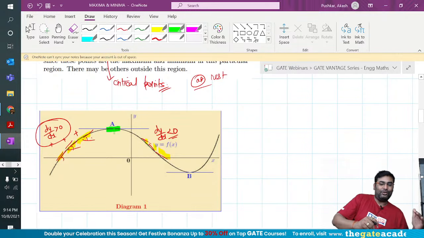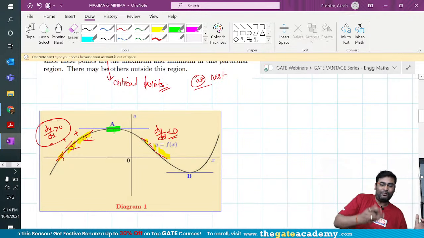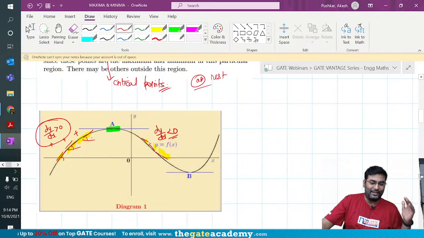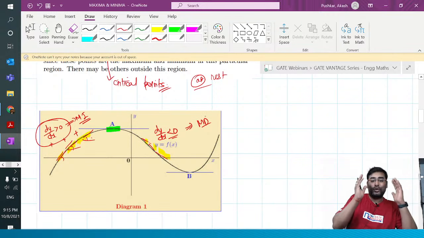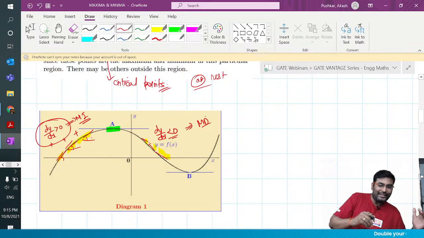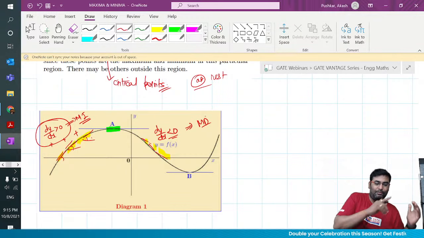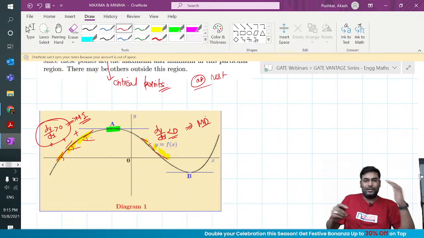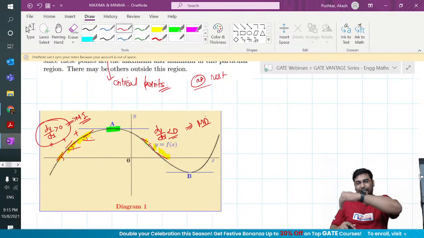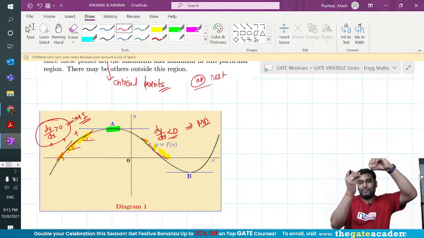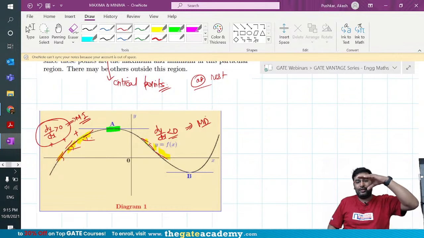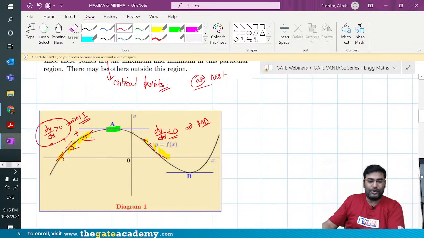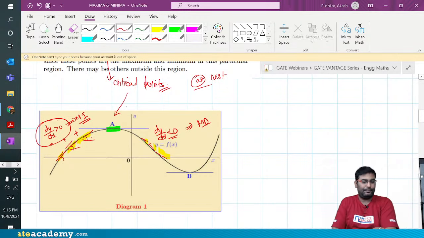dy by dx positive means a monotonically increasing function, and dy by dx negative means a monotonically decreasing function. So in any graph, if dy by dx is going from positive to negative, you have an increasing function turning into a decreasing one. What do you see on the top? You are bound to get a maxima. And at the top, the value of the slope is 0. That's what we call a critical point. Isn't it clear, guys?